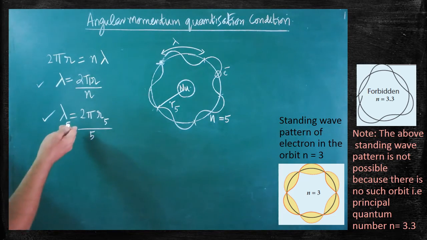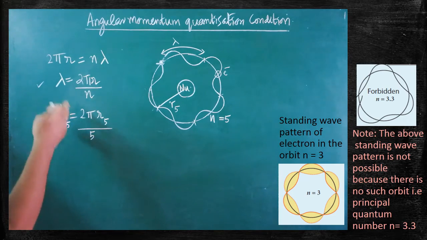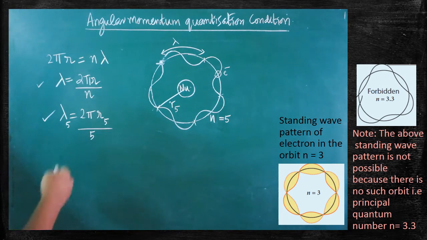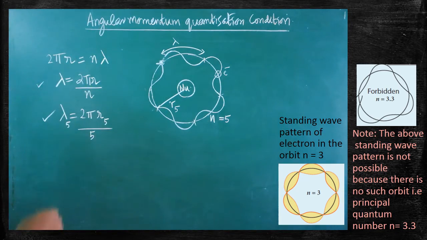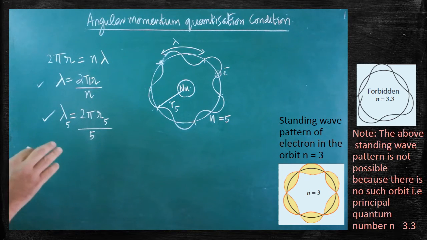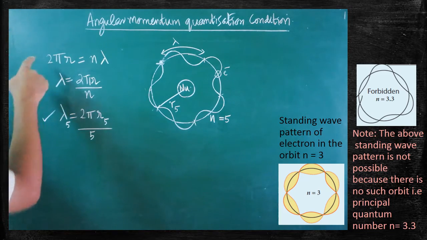With the help of this, problems may be asked. Note down this basic formula. With the help of this, we are able to solve the problem. Now, by using this expression, we are able to obtain the expression for the angular momentum of the electron in any orbit. Here, let's take the equation.